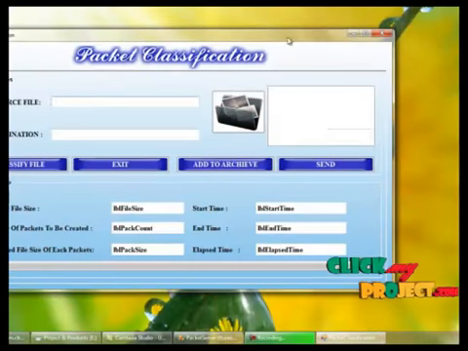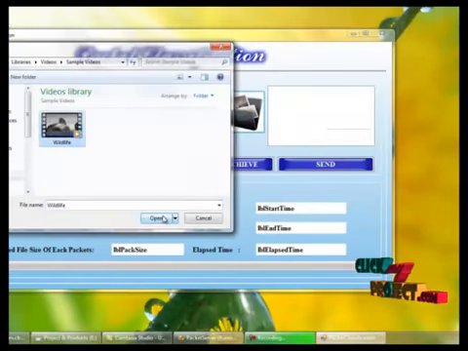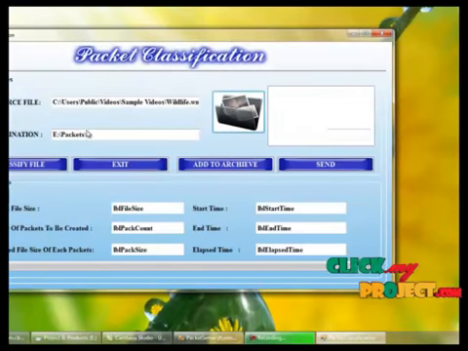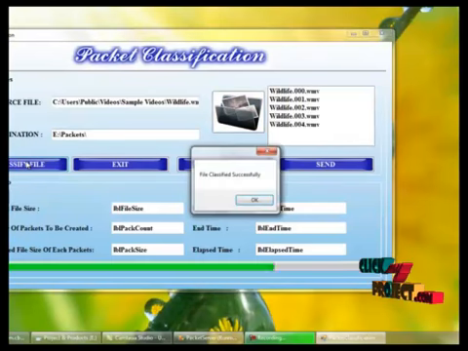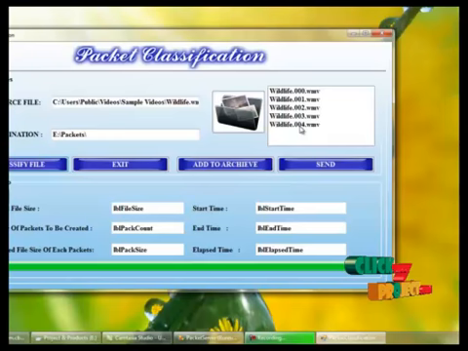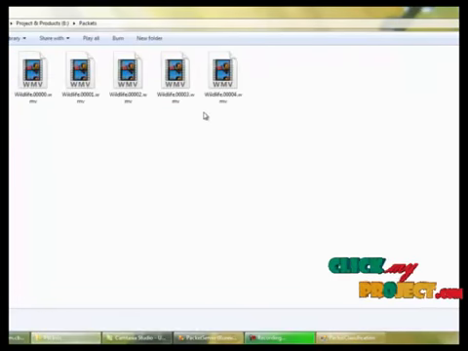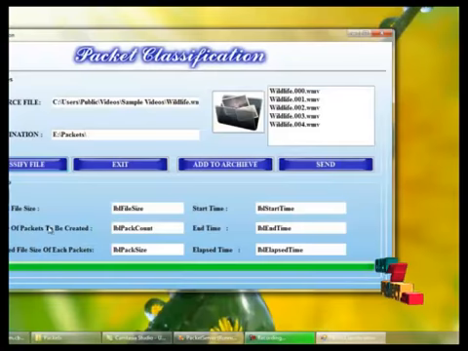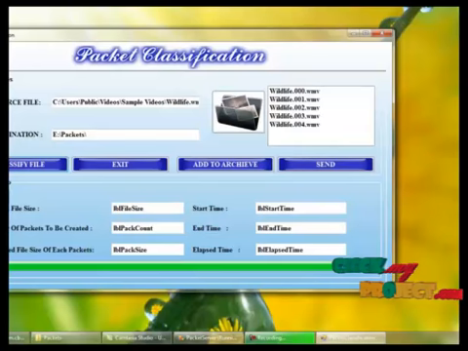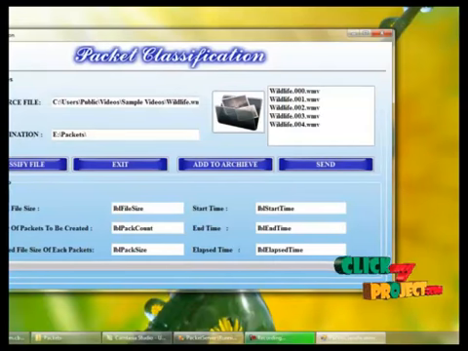And the next process is packet classification. For that we have to load the same file. The destination folder will be displayed here. And first we have to classify the file. File classified successfully. The classified file will be displayed here, and the split packets will be displayed here. And you can view the details of the classified packets.